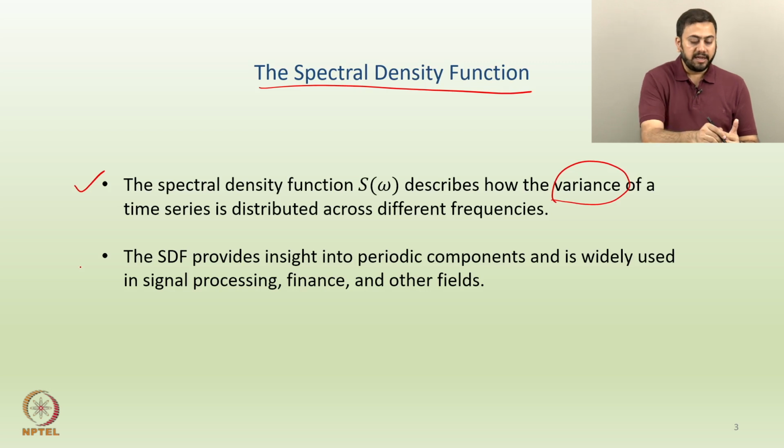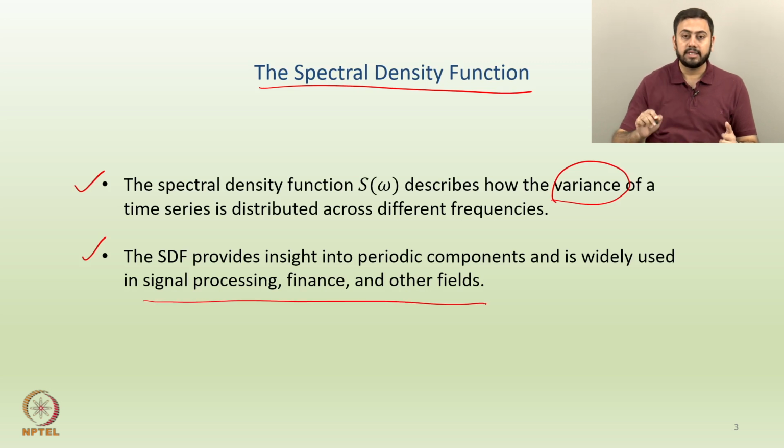The second point is this SDF, the spectral density function in short. The SDF provides insight into the periodic components and is widely used in areas such as signal processing, finance, and a few other fields as well.